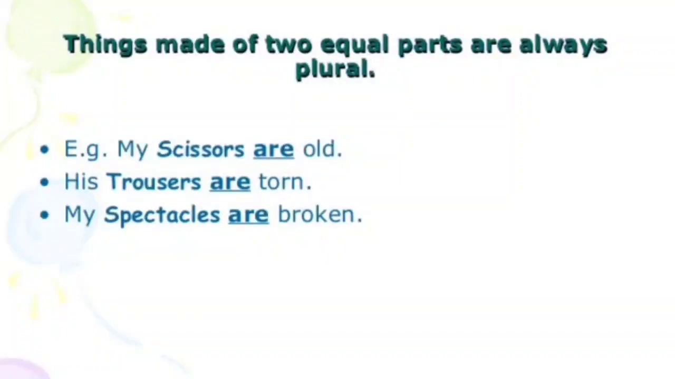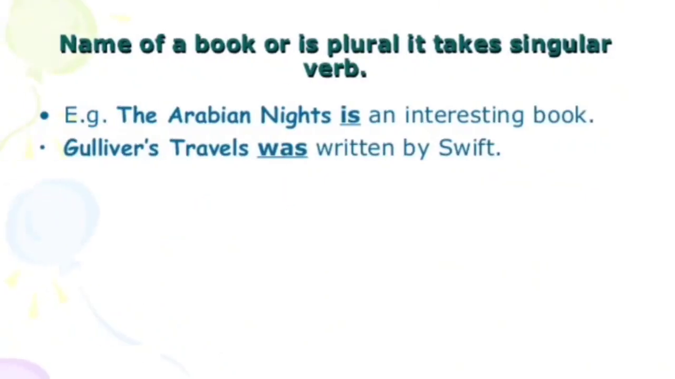Things made of two equal parts are always plural. For an example, my scissors are old. We never say scissor, it's scissors. His trousers are torn. My spectacles are broken. The name of a book, even if plural, takes a singular verb. The Arabian Nights is an interesting book. Gulliver's Travels was written by Swift.